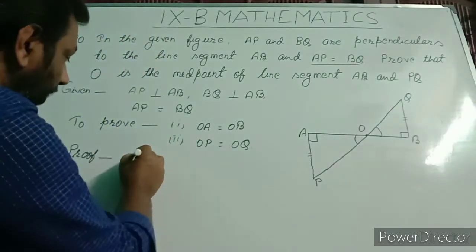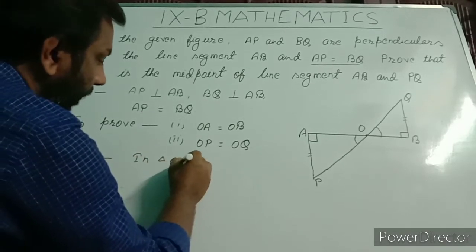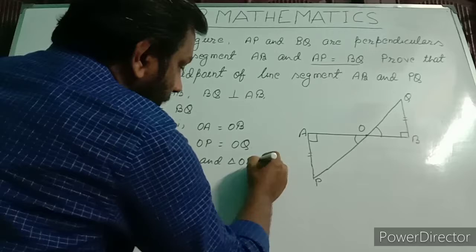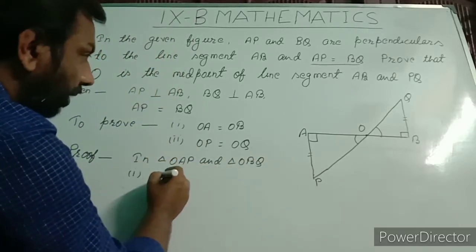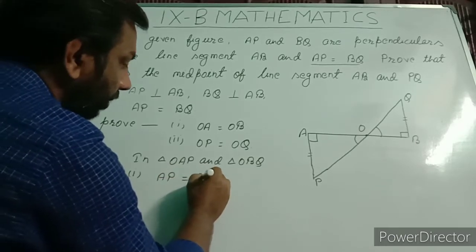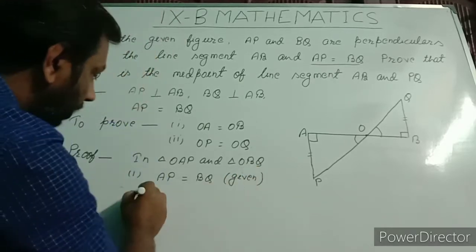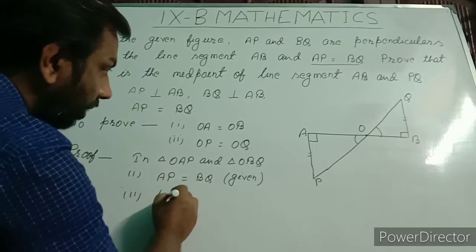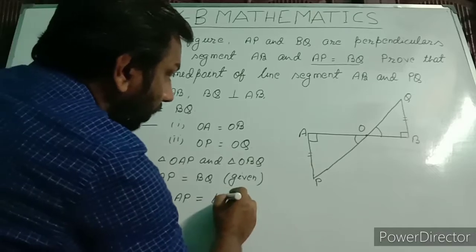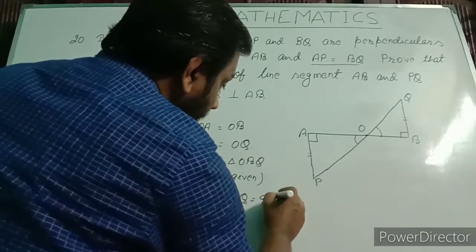So for that we will go in triangle OAP and triangle OBQ to find out three conditions. First is AP equal to BQ, given. Second is angle OAP equal to angle OBQ equal to 90 degree.